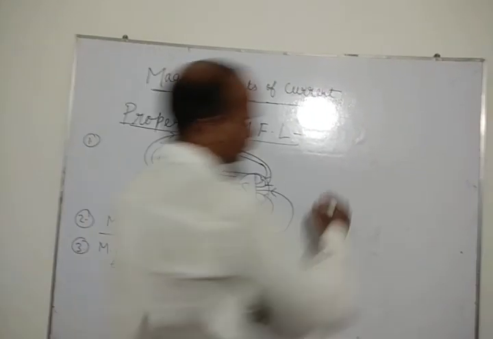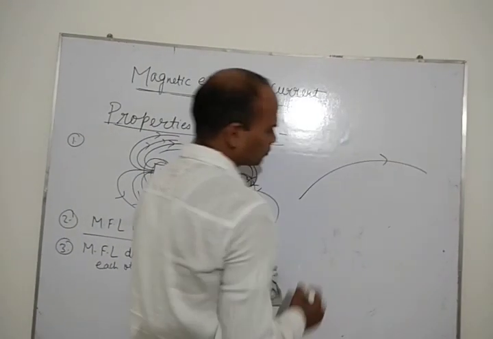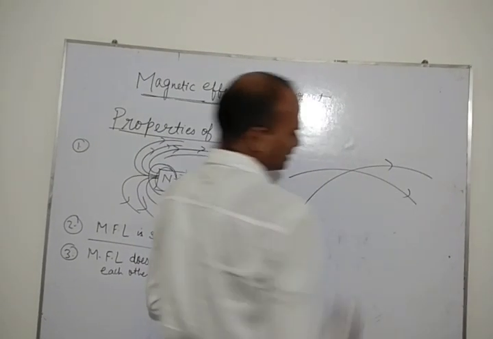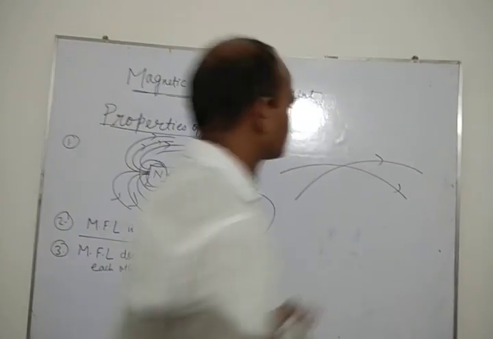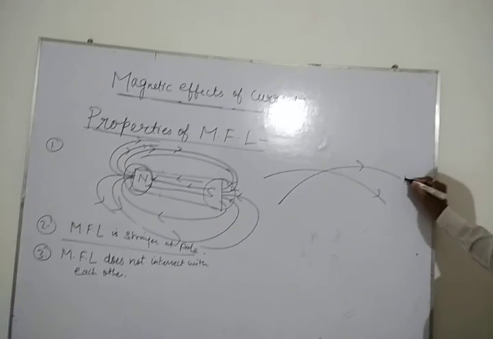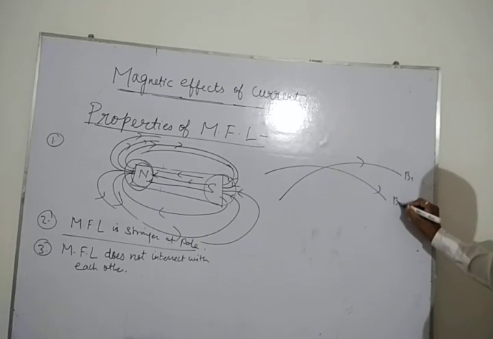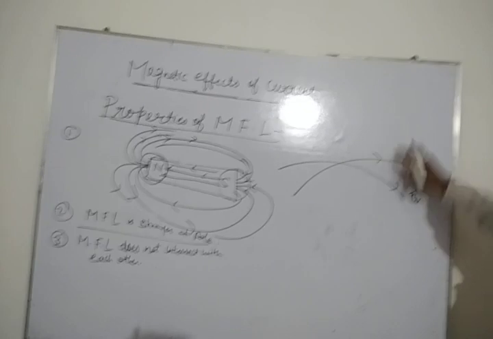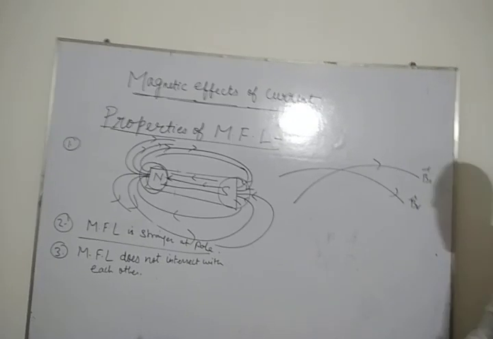For example, I want to explain here. Look here. This is one field line and this is another field line. These are two magnetic field lines, and these two do not intersect with each other. This is one of the properties of magnetic field line.